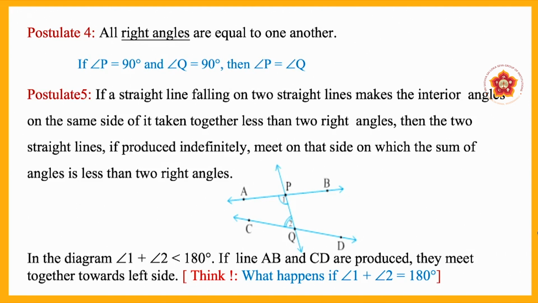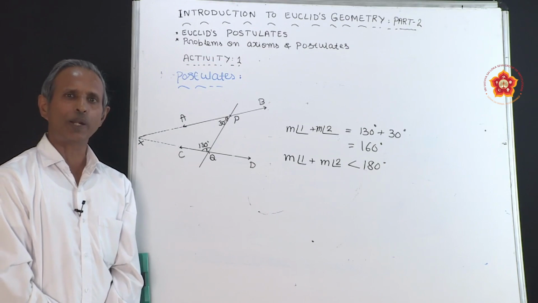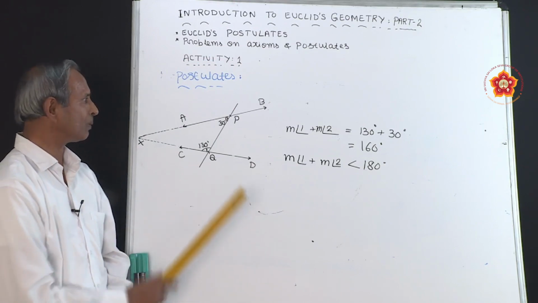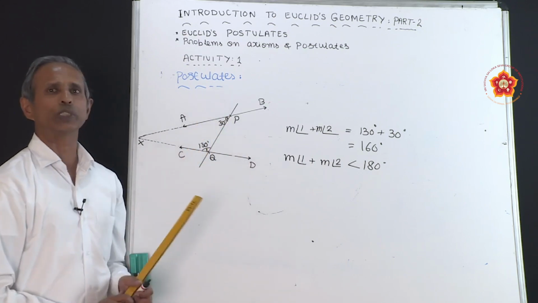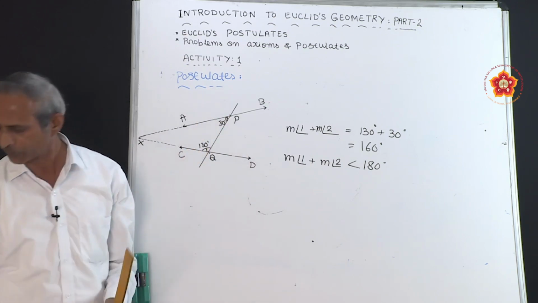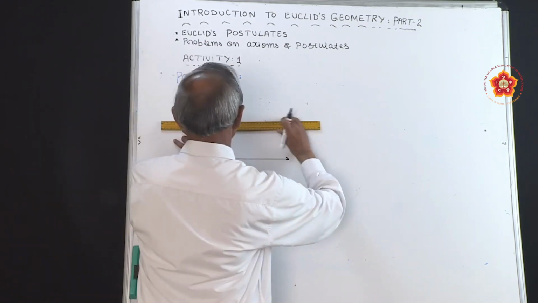Now, in the activity already shown, you have to think: if the sum of the two interior angles on the same side of the transversal is equal to 180 degrees, then what happens? Let us draw one diagram. The case is when the magnitude of angle 1 plus angle 2 equals 180 degrees.